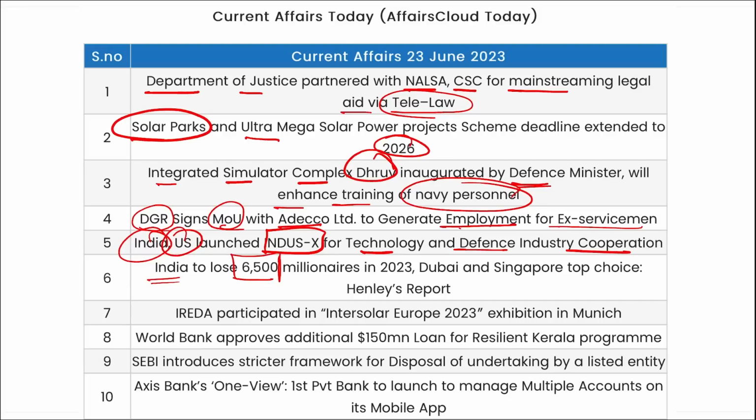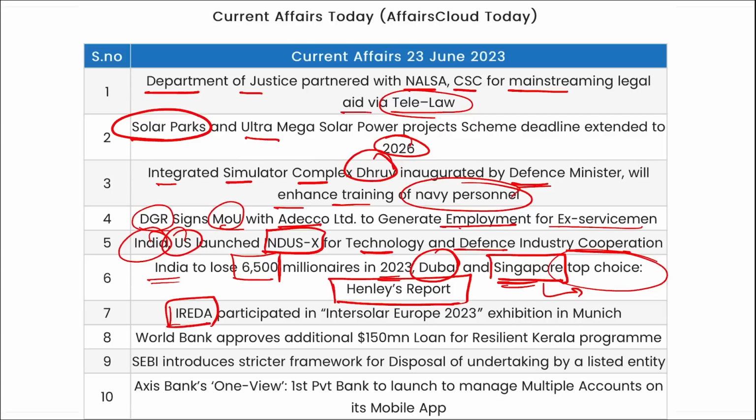India will lose almost 6,500 millionaires in 2023, and many of them will be migrating, and most of them will be going to Dubai and Singapore. That is the top choice for them. And it is the Henley report that suggested the same. And recently, Singapore has emerged as the top destination for the richest people. Also, remember this news, all right. IREDA has participated in the Intersolar Europe 2023 exhibition in Munich. World Bank has approved an additional $150 million loan for the Resilient Kerala program.